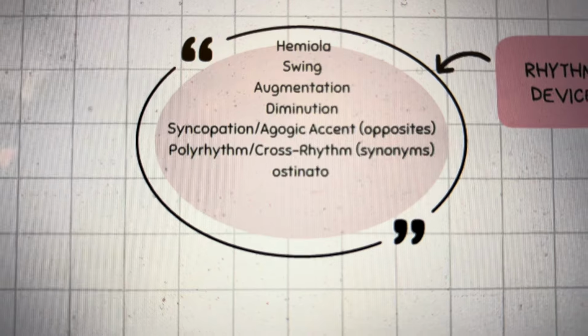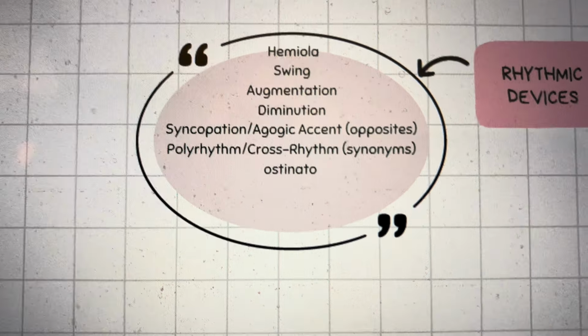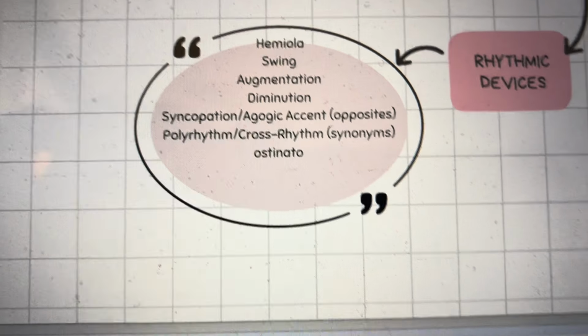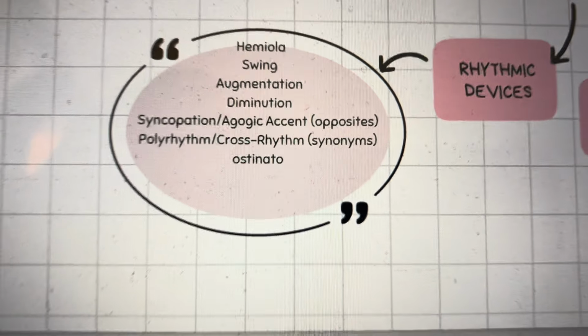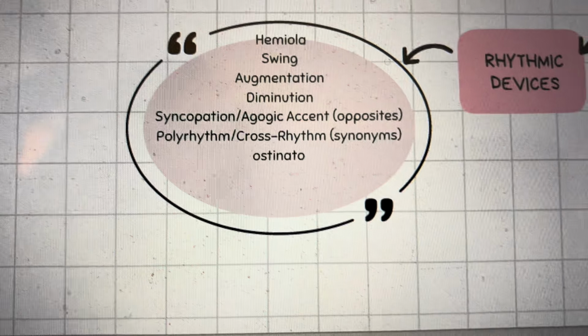Syncopation versus agogic accent. Right now I'm speaking with agogic accent. It's just normal, natural music. Syncopation is off the beat. It's unpredictable. Polyrhythm or cross rhythm, they're the same exact thing as well.